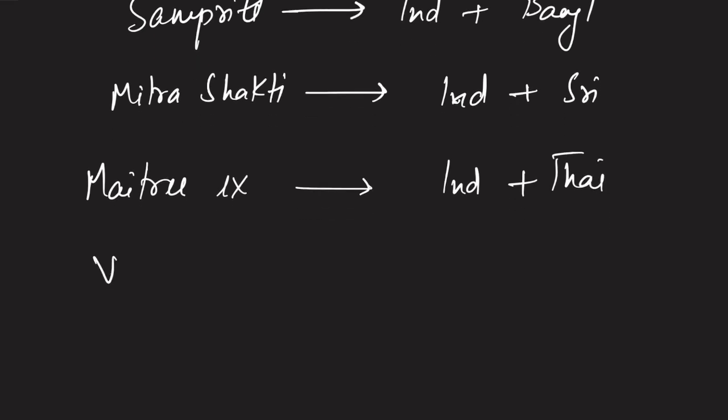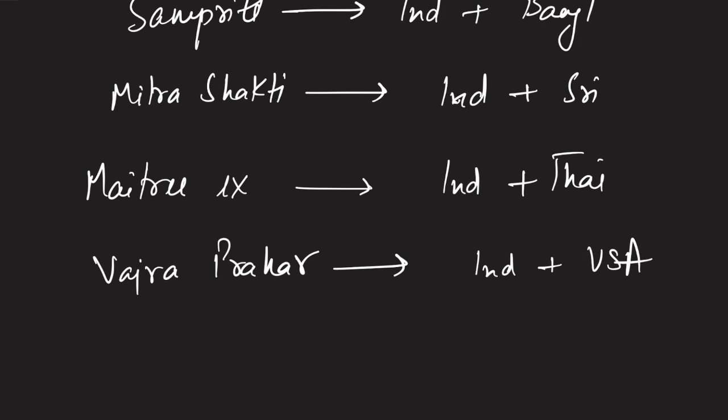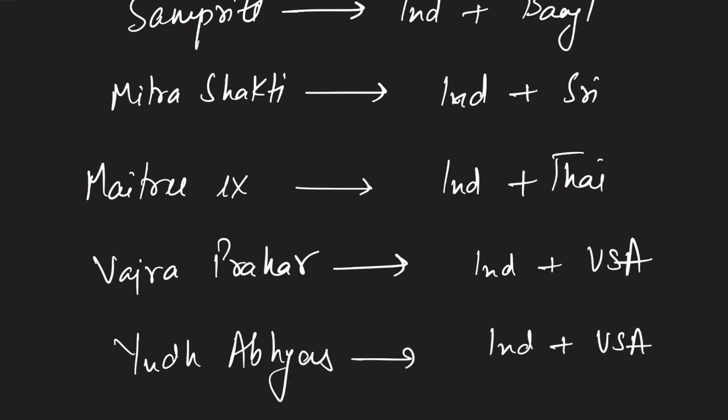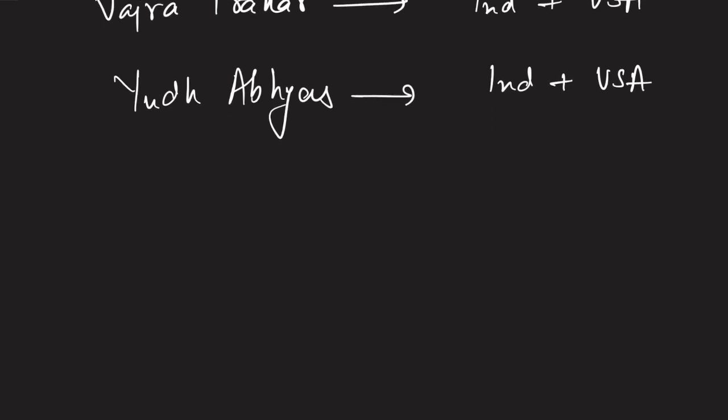Alright, Vajra Prahar. Vajra Prahar is a military exercise between India and USA. Then with USA there is another, that is Yudh Abhyas. It is also between India and USA. These are important and you should learn them.